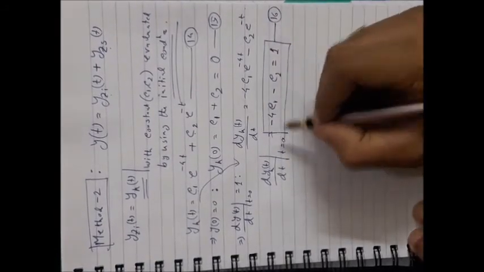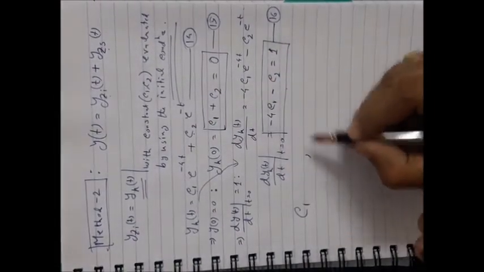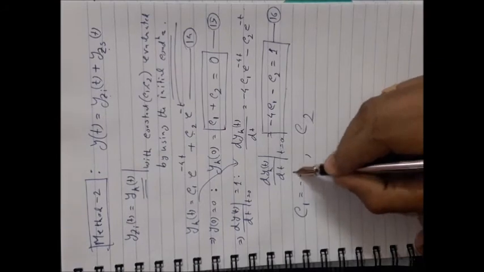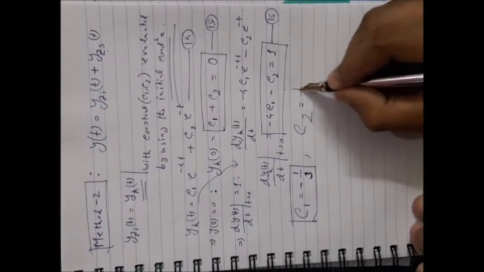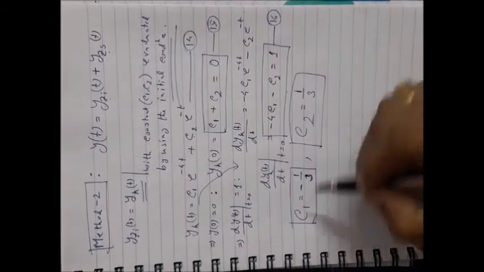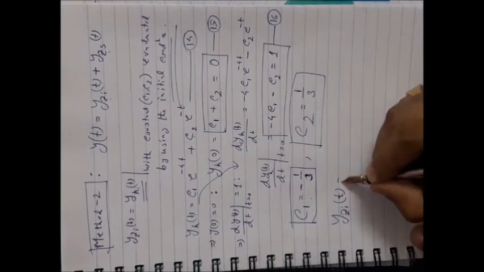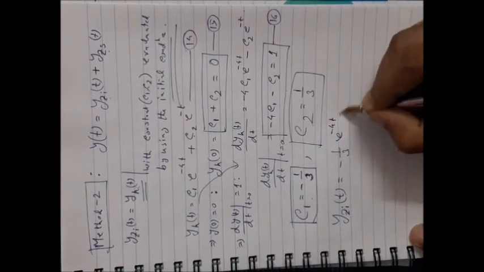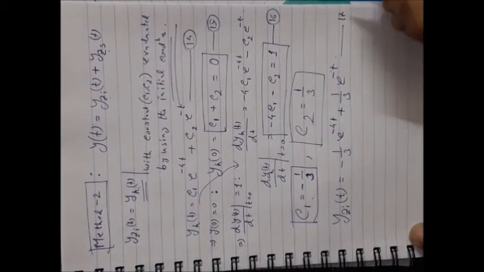So this is one equation, this is another equation. Just solve these two equations in order to find c1 and c2 separately. If you do that, you will find that c1 is coming as minus 1 by 3 and c2 is coming as just 1 by 3. These two are now known, and put these two here in order to obtain the zero input response. So it will be minus 1 by 3 e to the power minus 4t plus 1 by 3 e to the power minus t. Equation number 17.